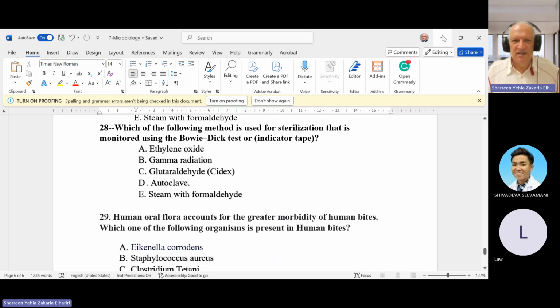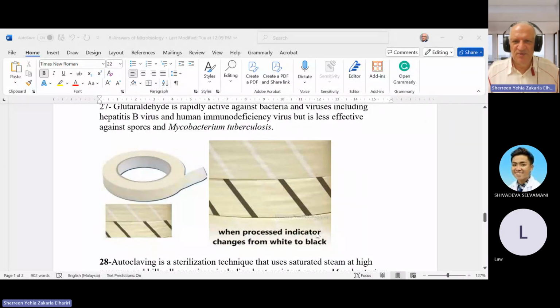After that, I just show you the shape. Of course, you have seen it many times. I share the screen again. You have seen this tape in the operative theater before.